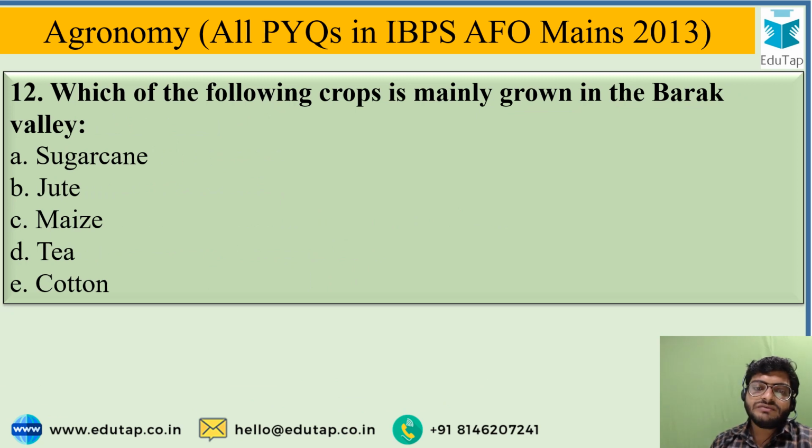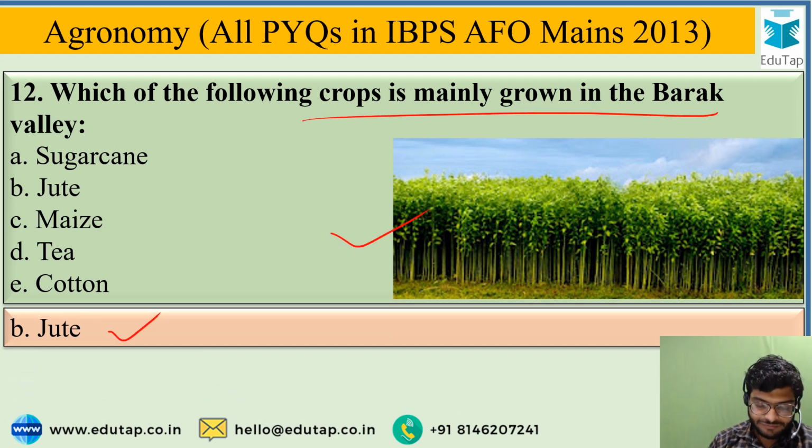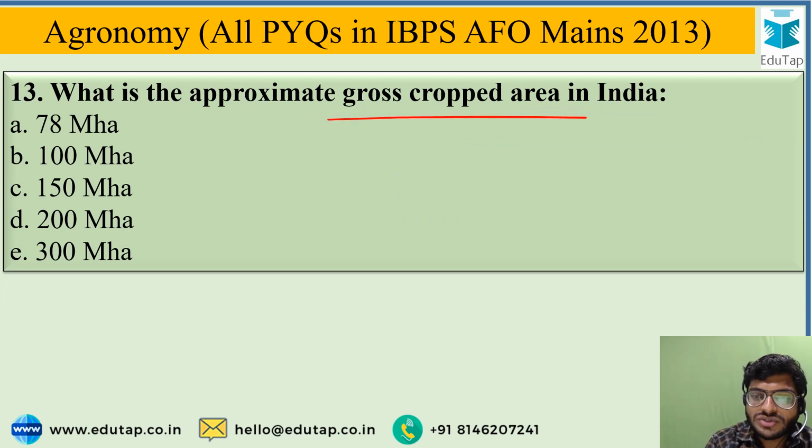Next, which of the following crops is mainly grown in Barak Valley? And the options are sugarcane, jute, maize, tea or cotton. And the most correct option is jute. Jute is cultivated in Barak Valley. What is the approximate gross crop area in India?